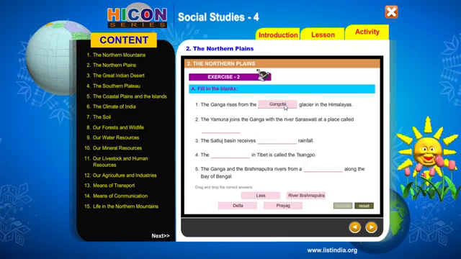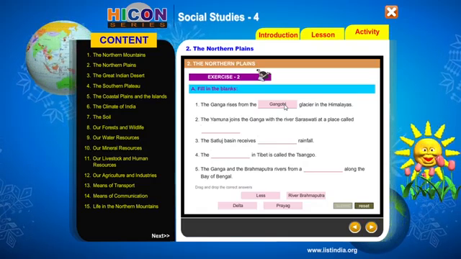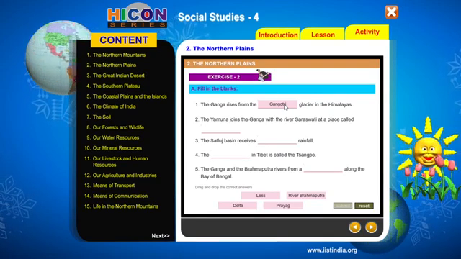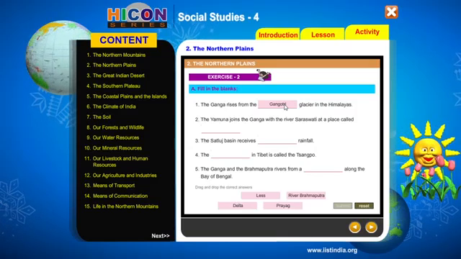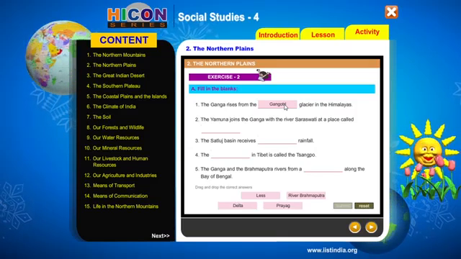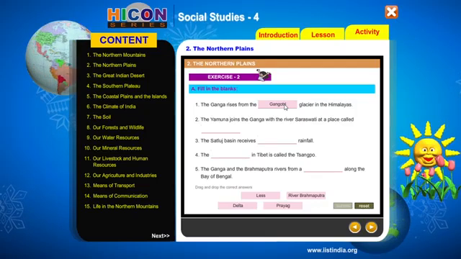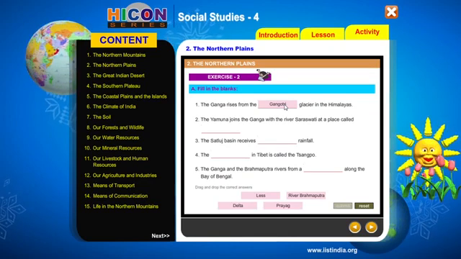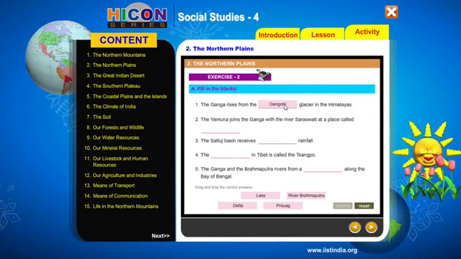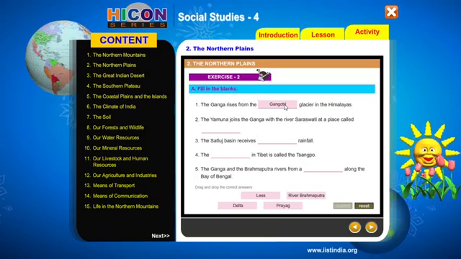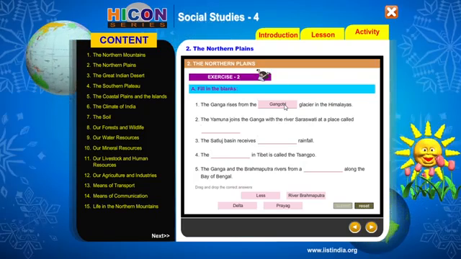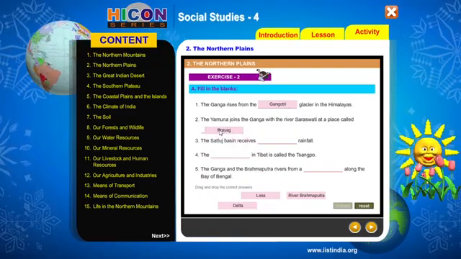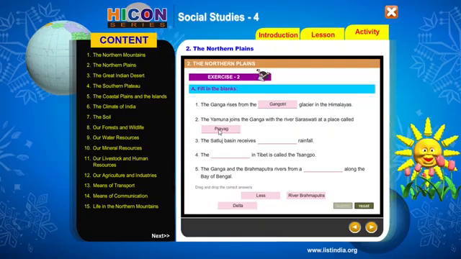Second question. The Yamuna joins the Ganga with the river Saraswati at the place called dash. So Ganga is a river that originates from the Himalayas. Yamuna is also a river that originates from the Himalayas. But Yamuna comes and joins Ganga. And the place where Yamuna and the river Saraswati join Ganga is Prayag, isn't it? Yeah, Prayag is also a devotional place, a holy place also.